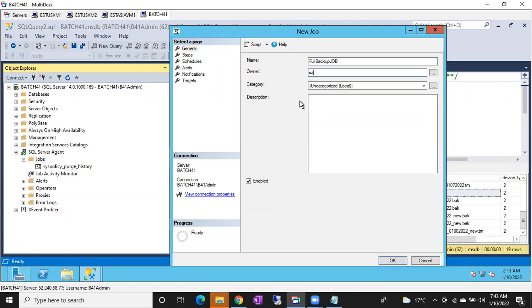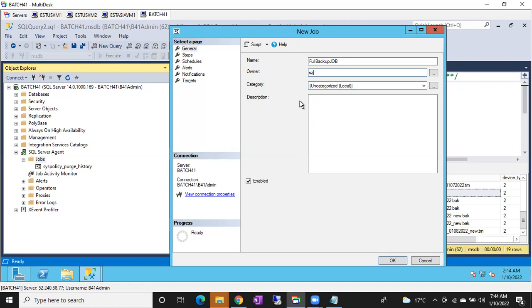Sir, how to create the application jobs? Nothing to worry. Developers will give you one script: please execute this script, and it will create the job. Simply we have to create the job by taking the script from them. DBA jobs, maintenance jobs, we will know how to create, as we are going to discuss these things. But application jobs, we don't know how to create. Nothing to worry, developers will give you a script. Simply you have to execute that script.